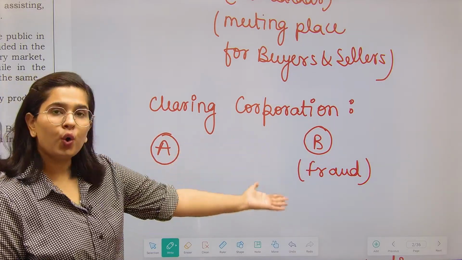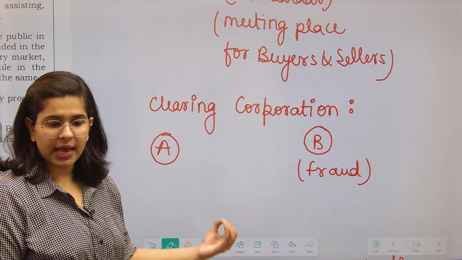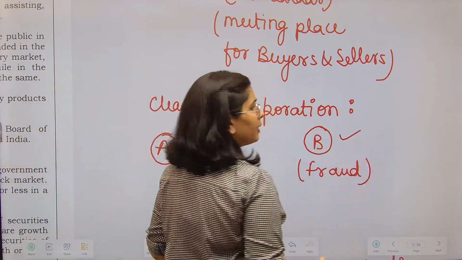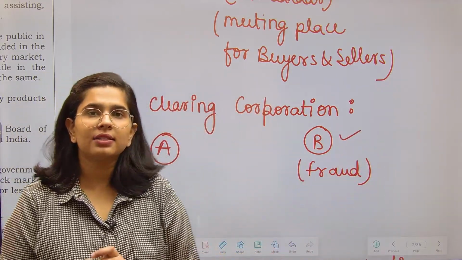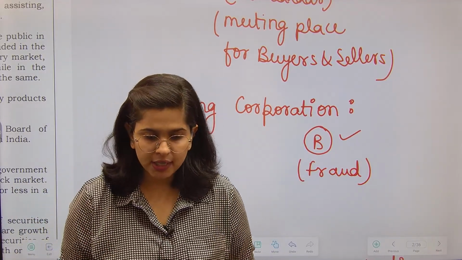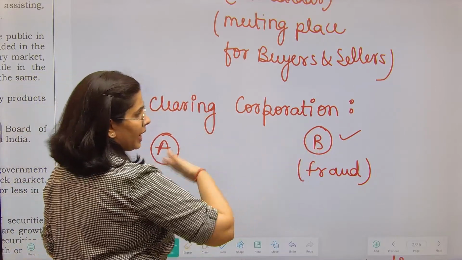He does not know person B, right? If as a stock exchange, as a marketplace, we allow such fraudulent people, then nobody will invest in the stock exchanges, right? Understanding my point? So in such a case, there is no direct contract between A and B.